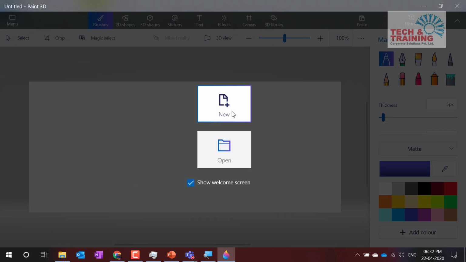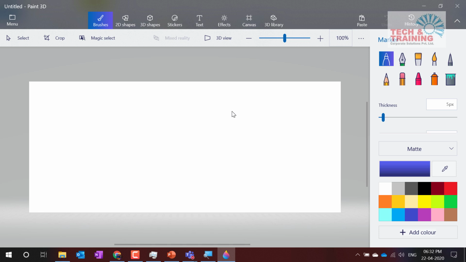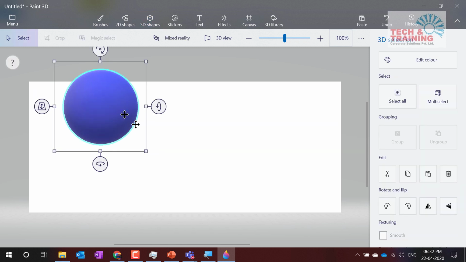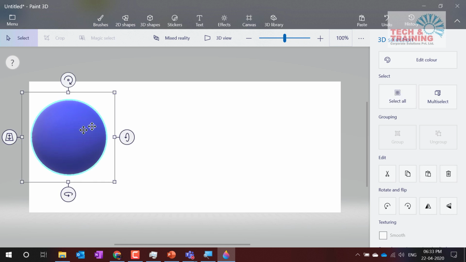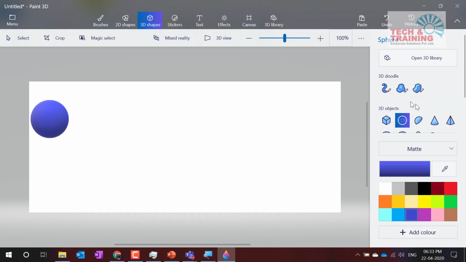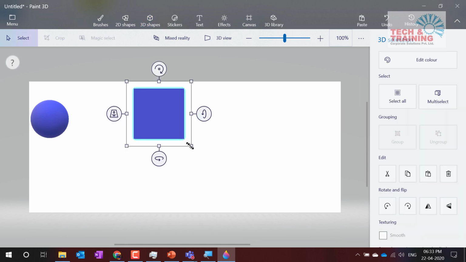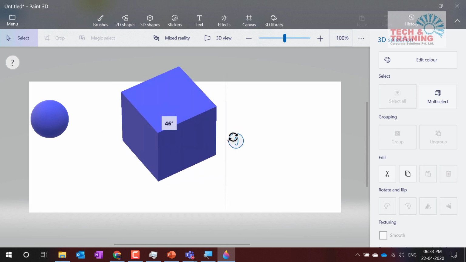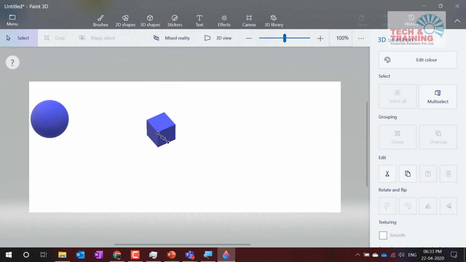Now let's say I create new, and when I create new, see how I can easily create 3D shapes. First 3D shape, let's say this is a cube, sphere. I create it, and this is a sphere which automatically has come. Now for you, this sphere is nothing but a two-dimensional sphere, no big deal. Let me once again go to this and create this cube. I create this cube and see this is nothing but a 3D cube that you can use. Again, no big deal.